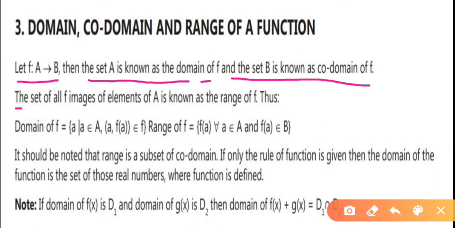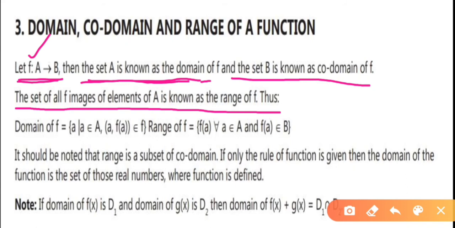The set of all f images of elements of A is known as the range of f. Everything will be clear in the diagram. This one is the domain, set B is the codomain, whereas the set of all f images of elements of set A is the range of f.